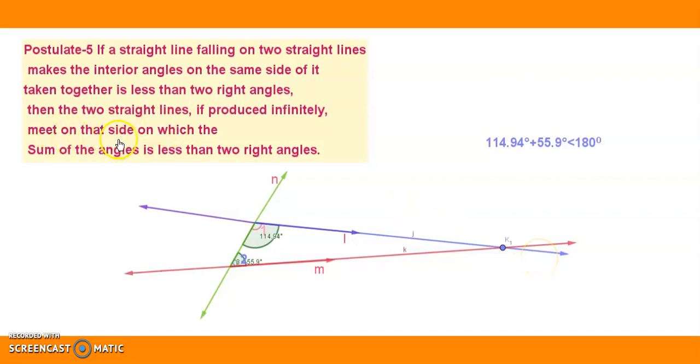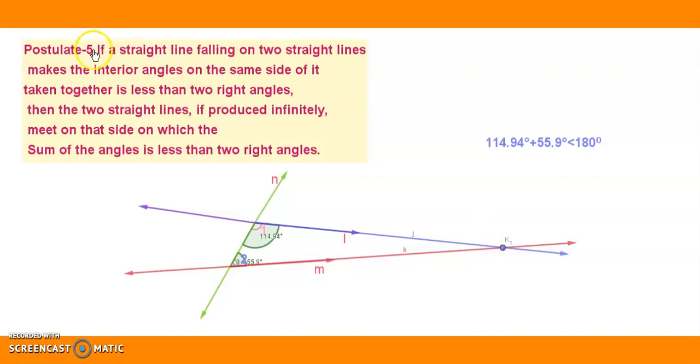They meet on that side on which the sum of the angles is less than two right angles. So if you extend them this side where the interior angle sum is less than 180 degrees, these two lines intersect at a point. That is the postulate 5 given by Euclid.